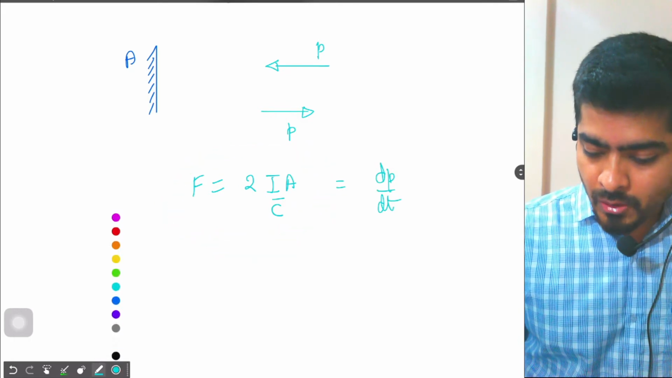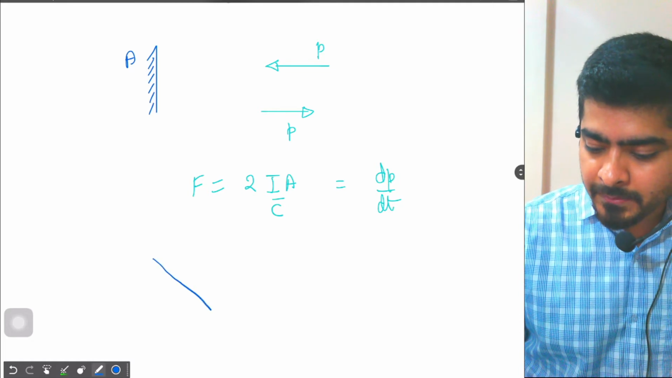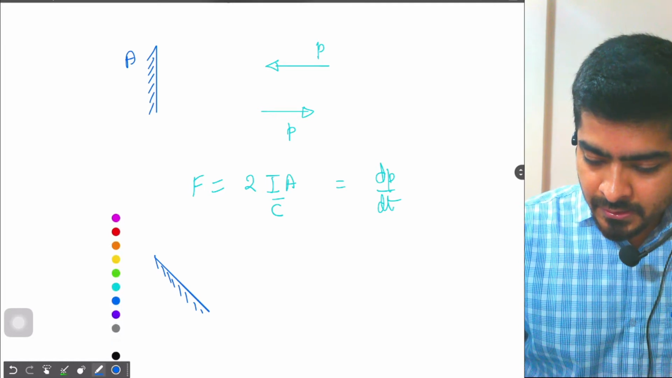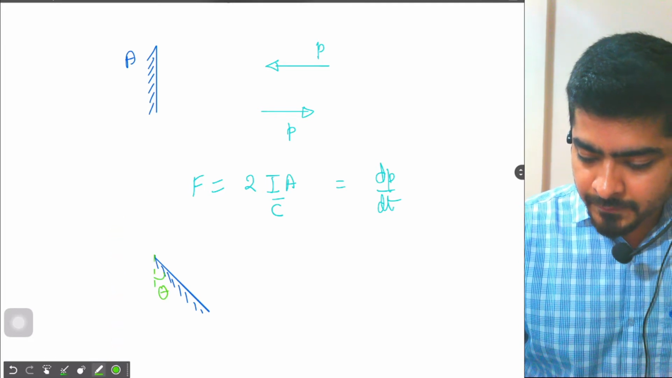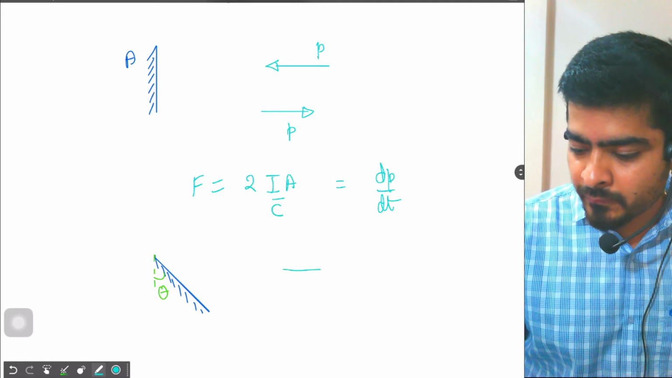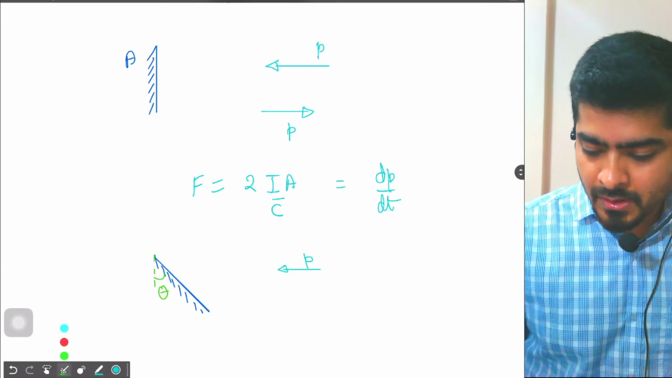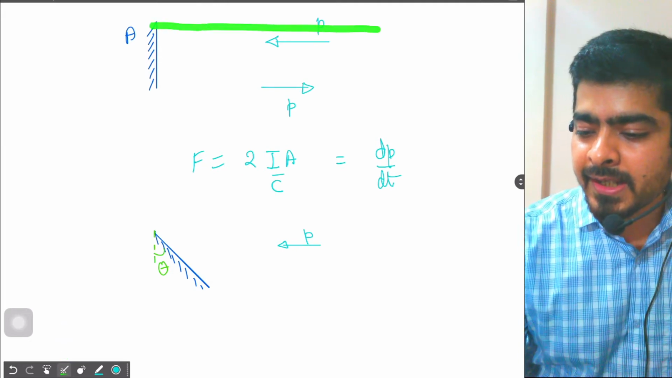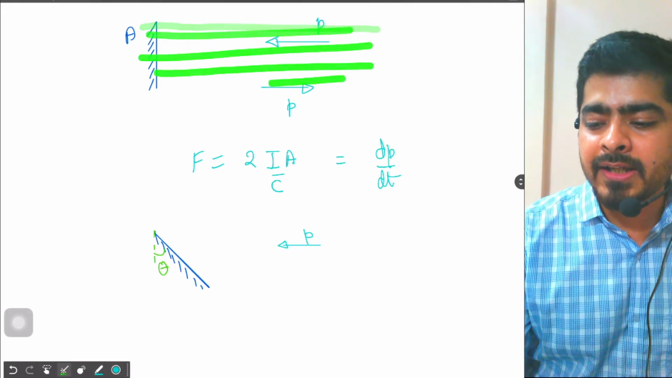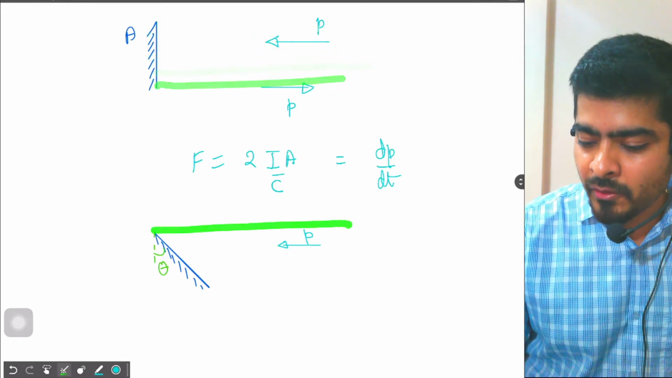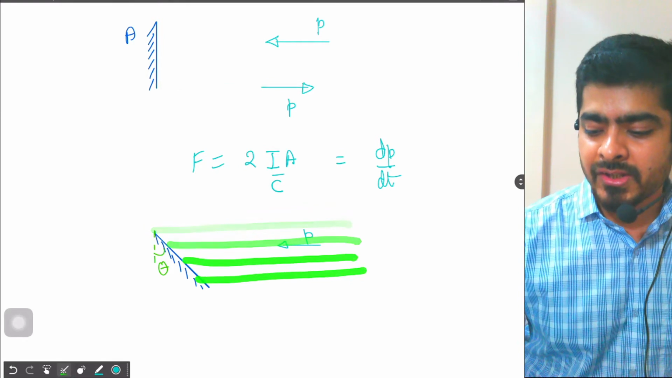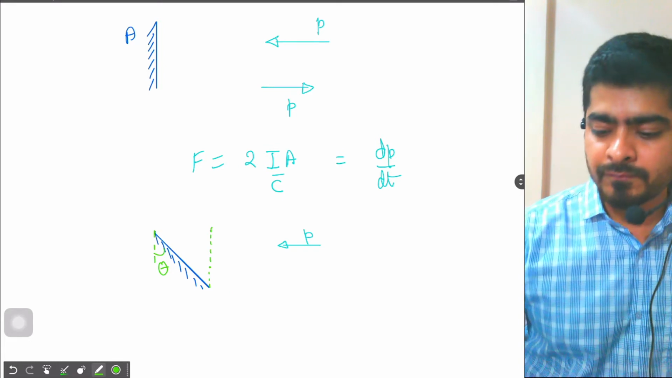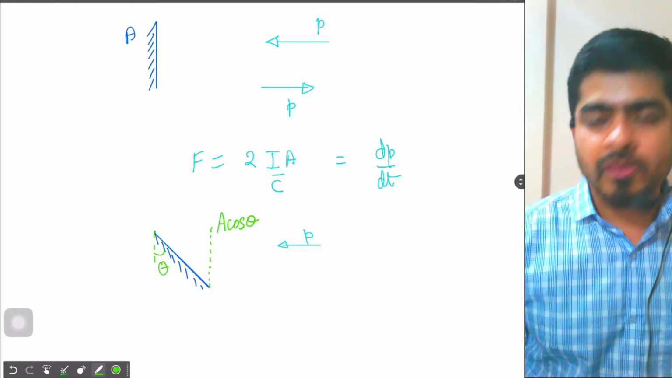Now if we have the mirror kept at some angle, let's say the mirror is making angle theta with the vertical. Now when the light is falling on the mirror, what would happen? So first of all, how much light is falling on the mirror? In this case, the light is falling on the entire area of the mirror, but now the light is falling on only the projected section, this much area. What is this much area equal to? This area will be equal to A cos theta.